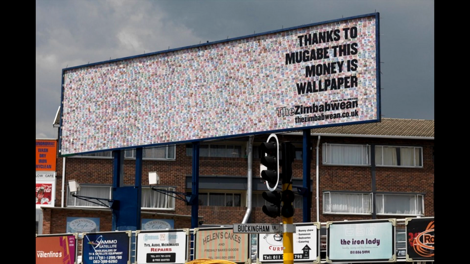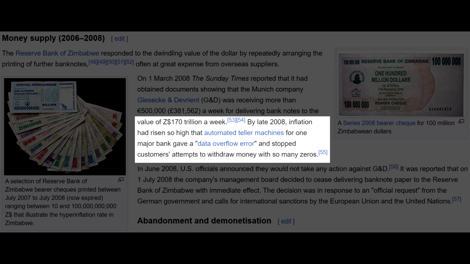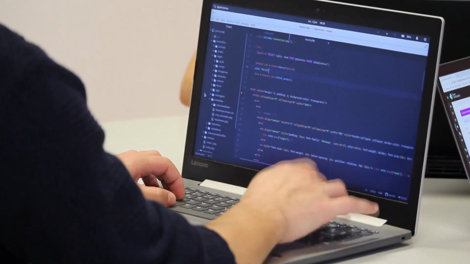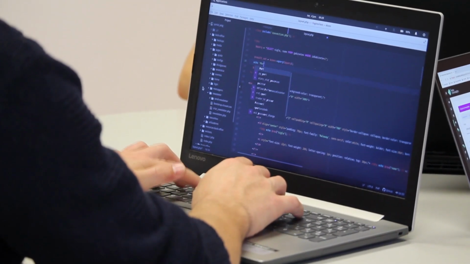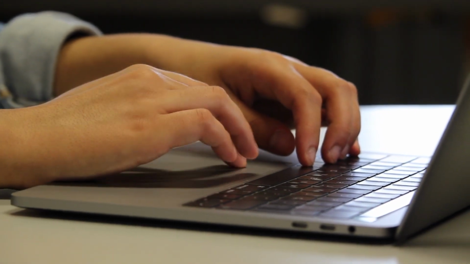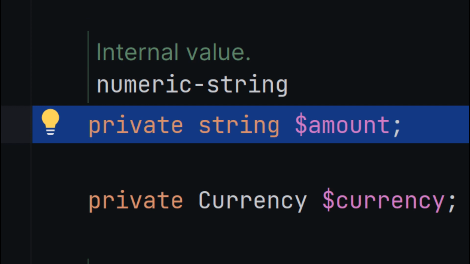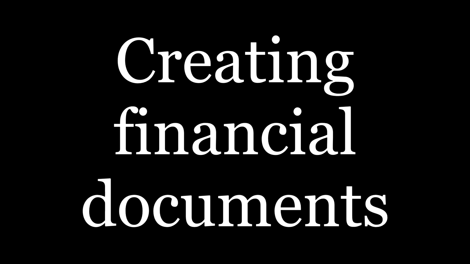In Germany in the 1920s, banknotes were used as wallpaper because they were cheaper than the actual wallpaper. A more recent example is Zimbabwe. As Wikipedia says, by late 2008, inflation had risen so high that ATMs of one major bank gave a data overflow error and stopped customers' attempts to withdraw money with so many zeros. You can find a lot more examples of hyperinflation and currencies being denominated and replaced, so as a software developer, keep in mind that you need to prepare your code for extreme situations. Fortunately, the money libraries that I mentioned earlier often use strings to store amounts internally, which gives you an almost infinite range.